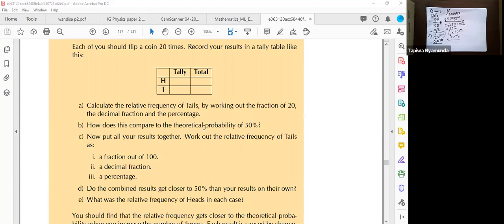Probably you are going to have nine heads and 11 tails, or probably 8 tails and 12 heads, but that is very close to 0.5. When you say 8 divided by 20, you get 0.4, which is even close.